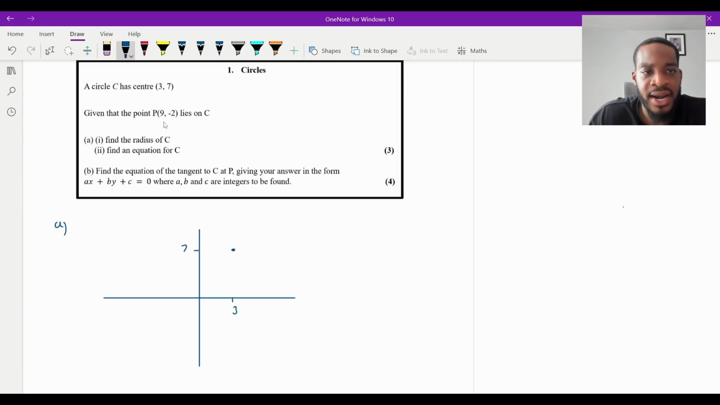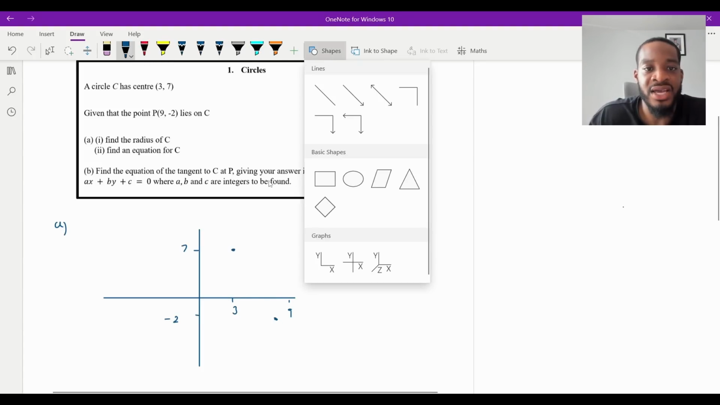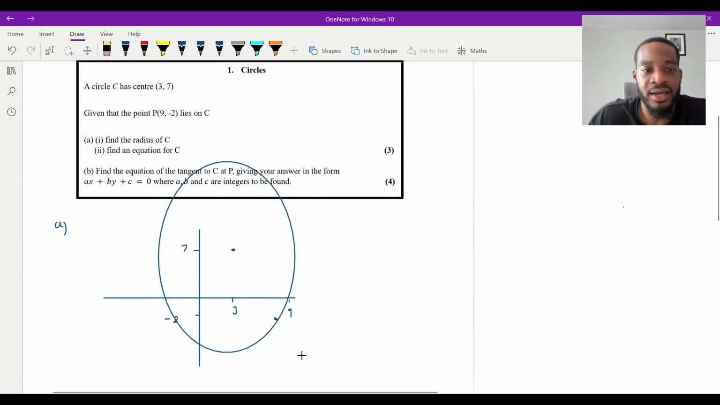And then we've got another point, (9, -2). Let's say x is 9, over there. Let's say -2 is down there. Sorry, -2, so it's going to be down here, roughly. And this is the point over there, and it lies on the circle. So what we could say technically is that the circle is going to look something like that, essentially. Let me just put it there like that, roughly.